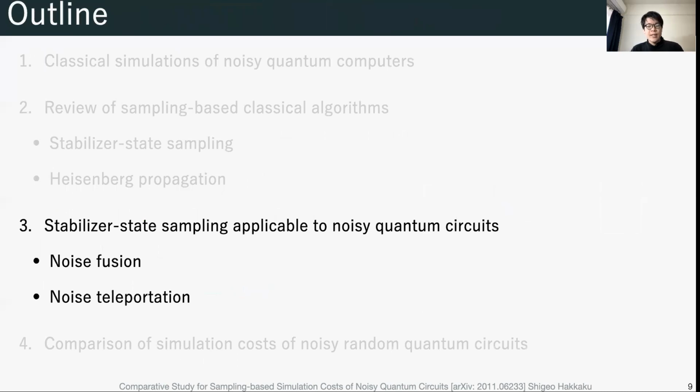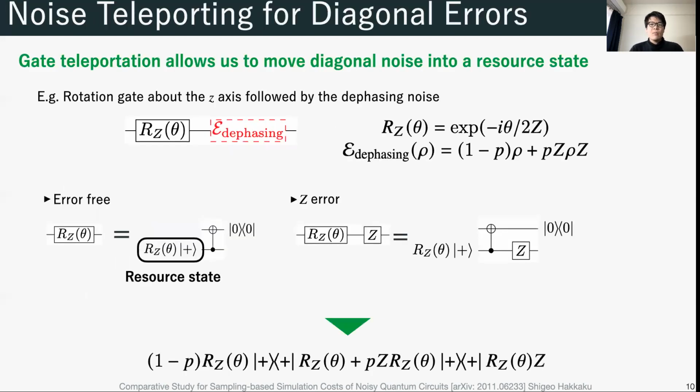Then I'd like to present how to take the noise into account in the stabilizer state sampling. We can move diagonal errors, such as the Z error, into a resource state by the gate teleportation. For instance, we consider the rotation gate about the Z-axis, followed by the dephasing noise, and find the resource state of this circuit. These are the definitions of the rotation gate and dephasing noise.